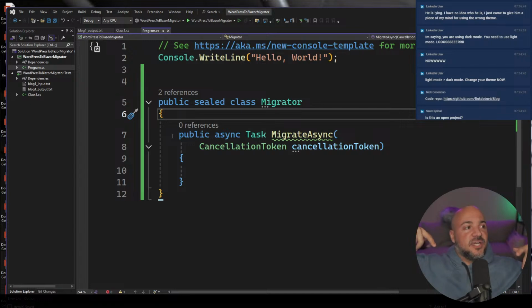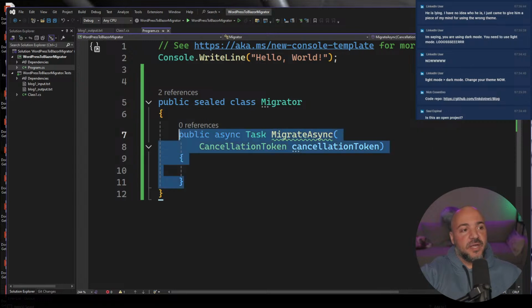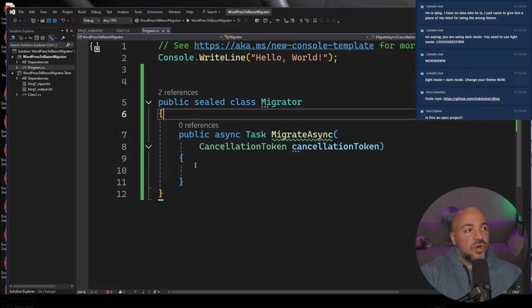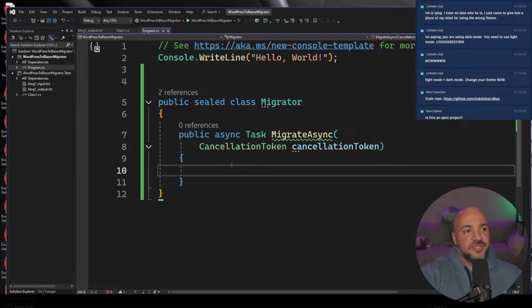The migrator itself is going to have to connect to... I don't want to query WordPress directly. I'm going to dump my WordPress blog articles to MySQL, so I'll do that. Then I can just query a database directly. So this will actually want to know where to connect to, and then it needs to know where to write to. So I need like a source database and a destination database.